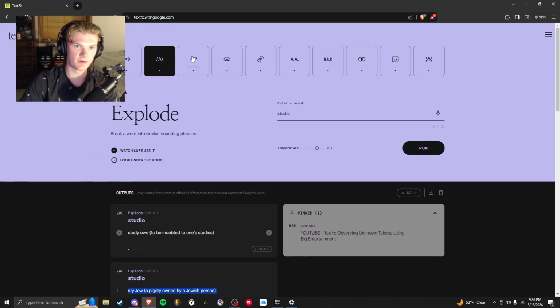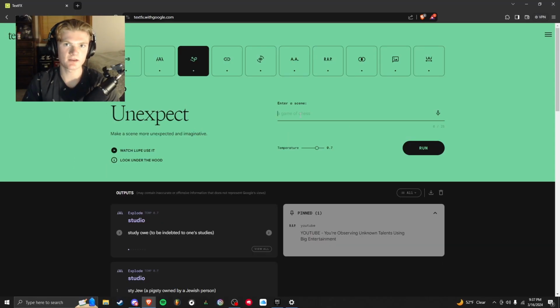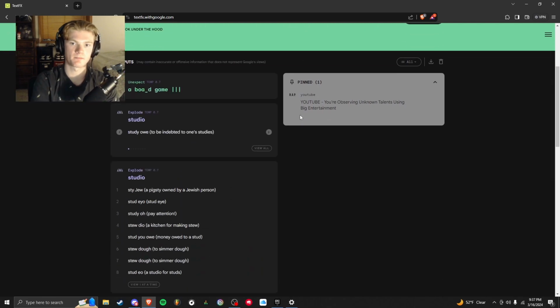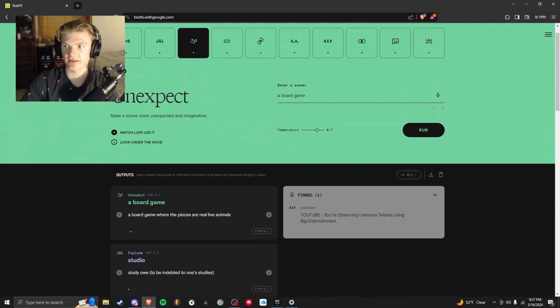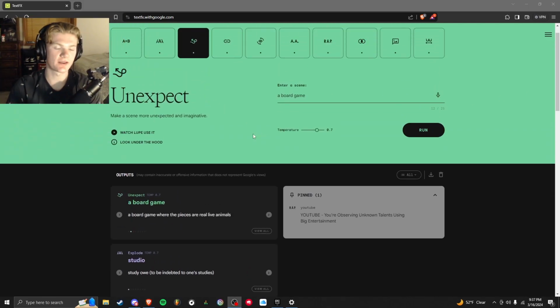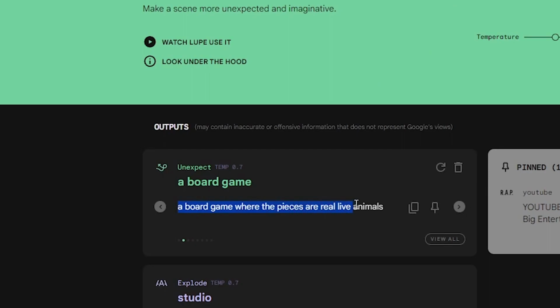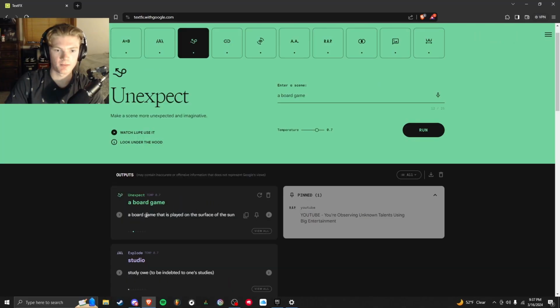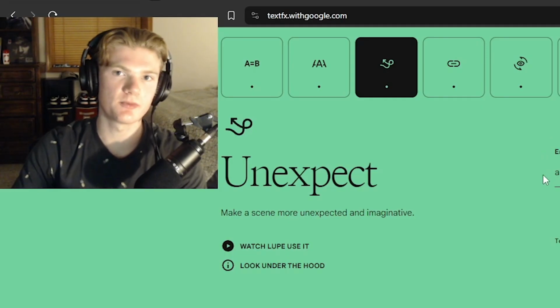So yeah, that's explode. Unexpect, you have to describe the scene that you're at. So you could say maybe a board game. Run that. And just like the name suggests, it's going to give you the most unexpected result. It's going to just help you come up with creative things that you would have never thought of. A board game where the pieces are real life animals. A board game that's played on the surface of the sun. These are things that you wouldn't think of, but they can help you come up with ideas.